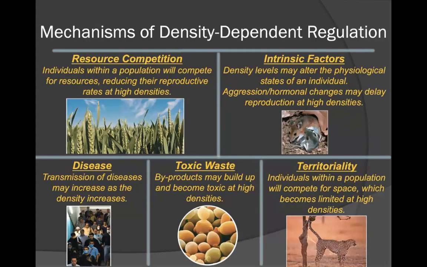There are also many other mechanisms that will regulate the growth of populations in a density-dependent manner. These include resource competition, where individuals within a population will compete for resources. Thus, at high densities, their reproductive rates will be reduced. There are also many intrinsic factors within a population that will act in a density-dependent manner. Density levels can affect the physiological state of an individual. In addition, aggression and hormonal changes may delay reproduction at high densities, thus limiting the growth of the population.